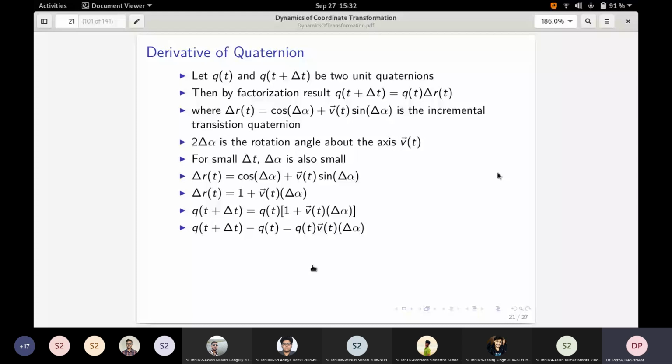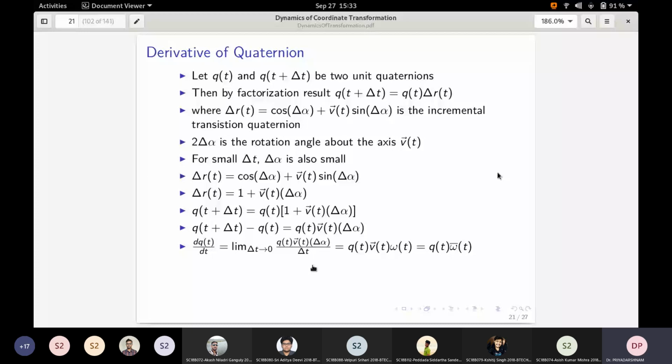The last term, that is q of t plus delta t minus q of t, is q of t multiplied by v. All you have to interpret using quaternion multiplication, and delta alpha is a scalar quantity. And in order to compute the derivative, we simply divide by delta t and take limit as delta t tends to 0.